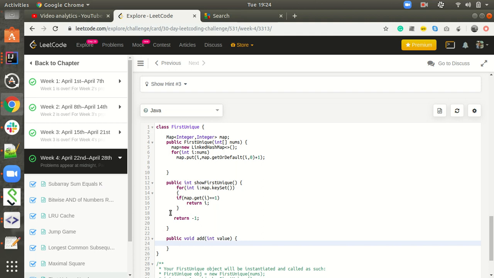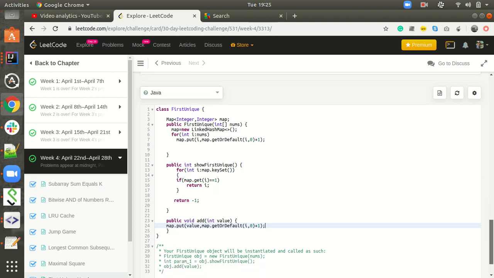In order to add the values, we will do map.put with value as the key. Value, spelling mistake, my bad. So map.put or map.getOrDefault: if this value is present in the map, it will be increased by 1, else only 1 will be put. So value, getOrDefault(value, 0) plus 1.